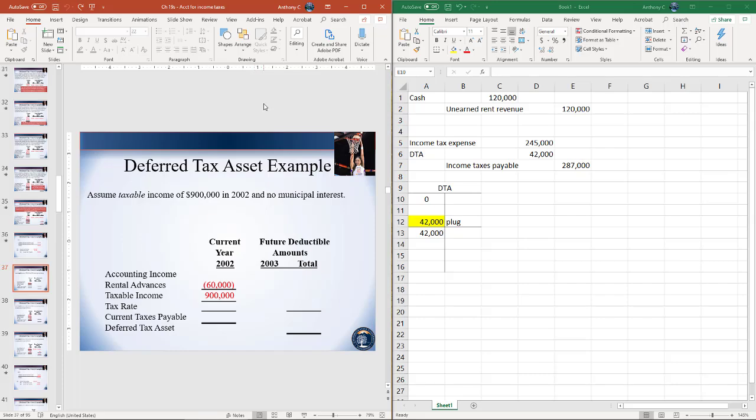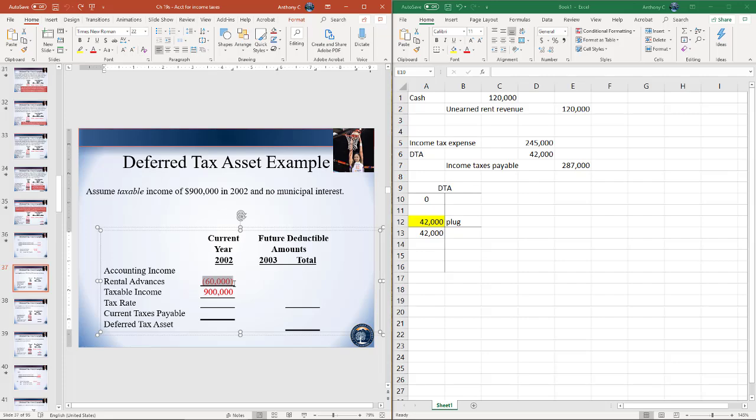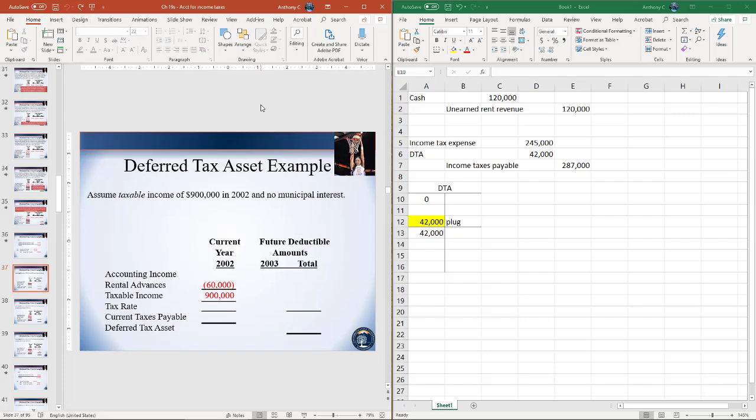If you remember the details of the problem, we have $120,000 of rental income we recognize for tax purposes in 2001, and for book purposes, we'll recognize $60,000 of that in 2002 and $60,000 in 2003. So that means for book purposes, our income is going to be $60,000 higher since we're going to recognize $60,000 of the rental income.